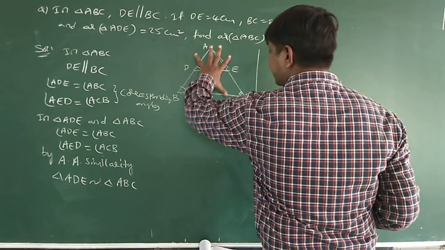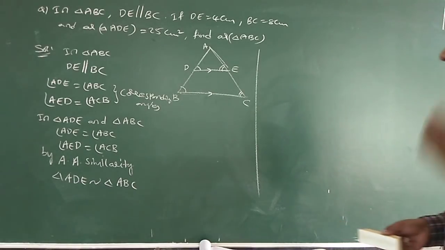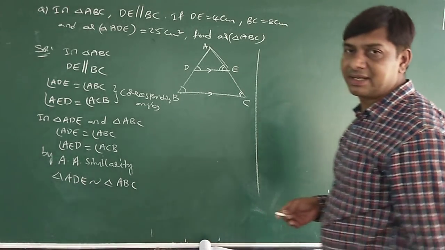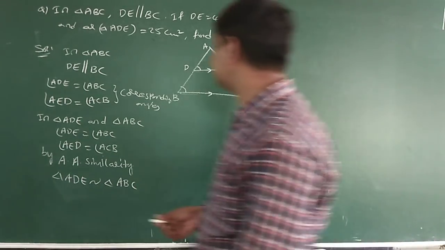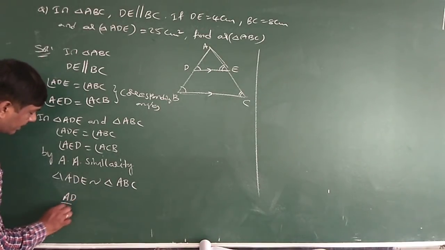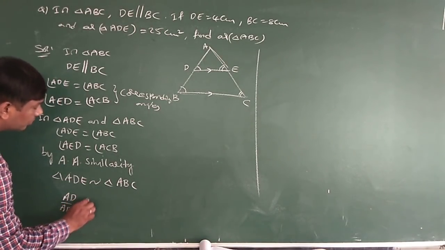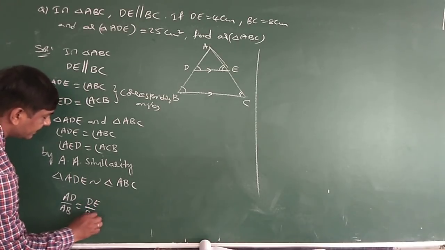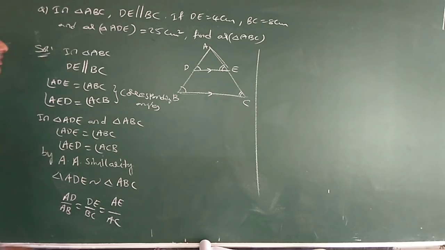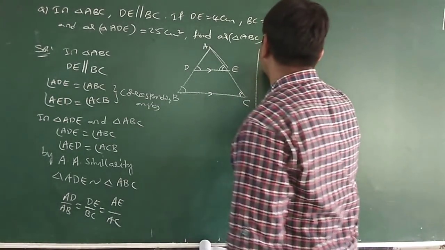So this triangle and this whole triangle are similar. Since they are similar, the ratios are equal. Means AD by AB is equal to DE by BC is equal to AE by AC. Now you use that one.